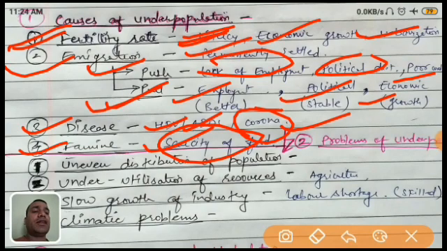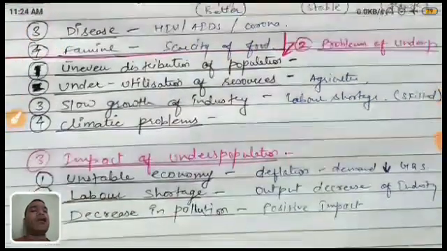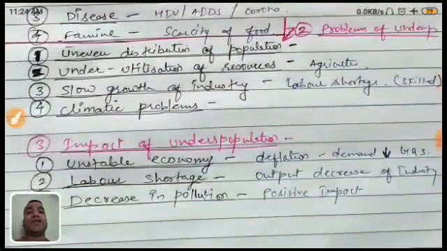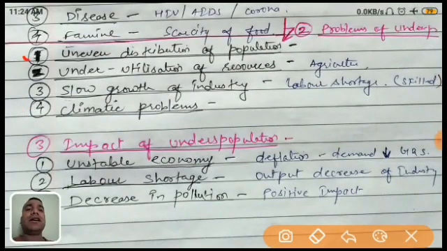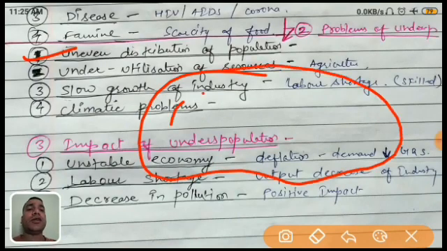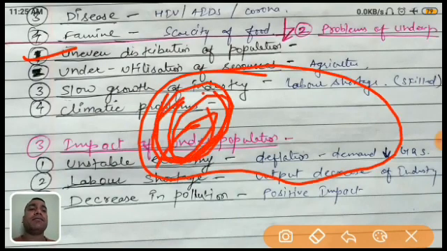Now come to the next part: the problems of underpopulation. What are the problems? First is the uneven distribution of population. What is uneven distribution? Just like this is one country. Here the population density is very high, but here only a few people are living. So this is the uneven distribution of population. So in an underpopulated country, there is an uneven distribution of population.